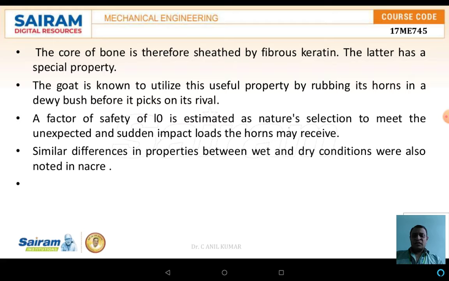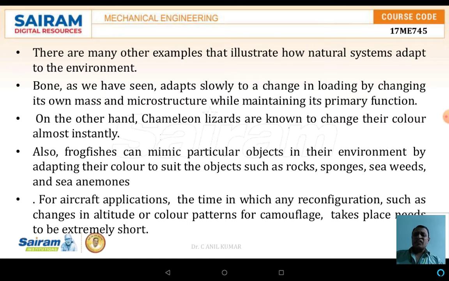The material connecting the horn and the bone is totally marvelous, and the impact load taken by the horn is another best example with respect to the factor of safety. A similar difference in properties between wet and dry conditions was also noted. There are many examples that illustrate how natural systems are adapted to the environment.